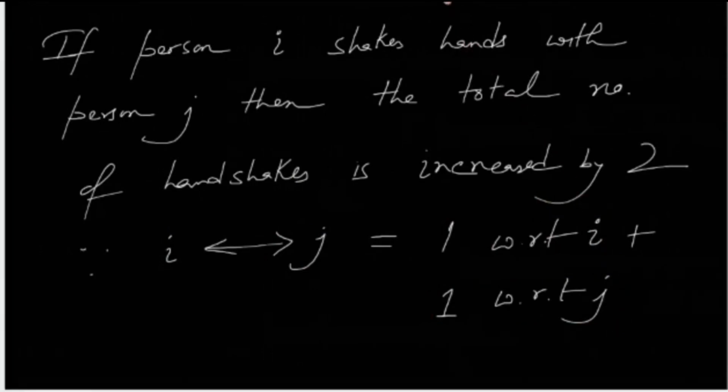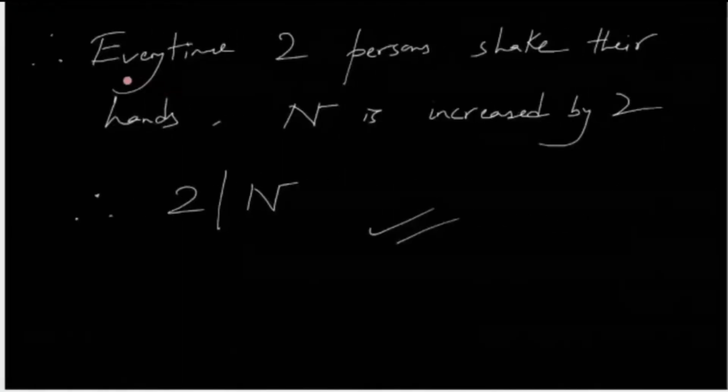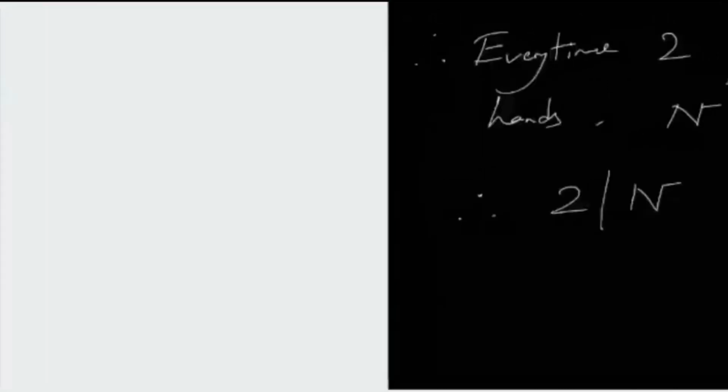So if initially the capital N is 0, it just increases every time someone informs the number of handshakes. So every time two persons shake their hands, n is increased by 2. Therefore, 2 divides n, because n is initially 0, and every time a handshake is done, it is increased by 2. So the ultimate amount of n is going to be even, right? So n is going to be divisible by 2. Very easy, right? So n is actually a multiple of 2.